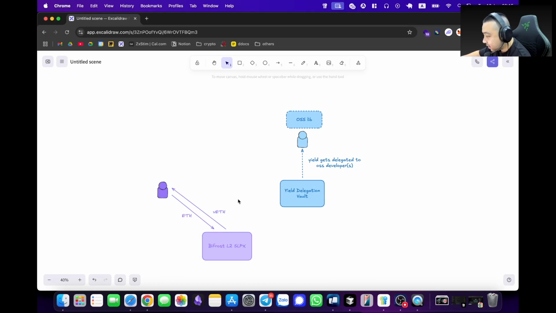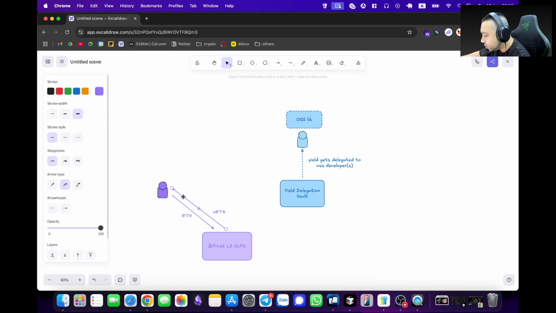So you take your ETH and exchange it over to vETH, which is a liquid staking token version of Ethereum from Bifrost, and we have SLPX on a lot of L2s at the moment. We have it on Base, of course on Ethereum, on Arbitrum, on BNB chain, and Optimism, and there will be more chains coming out. It will not just stop there. So anyway, you get your vETH.